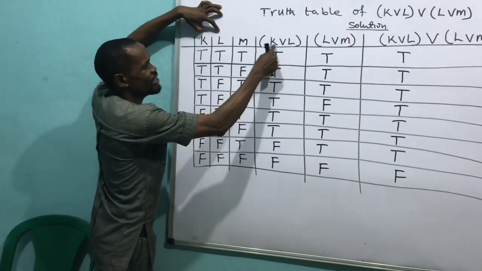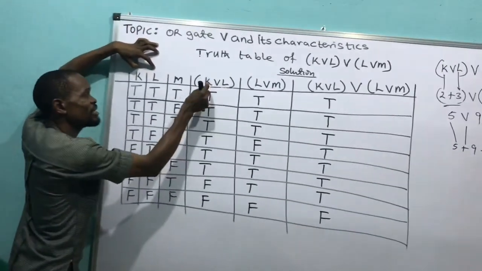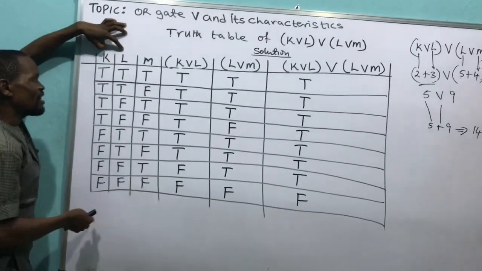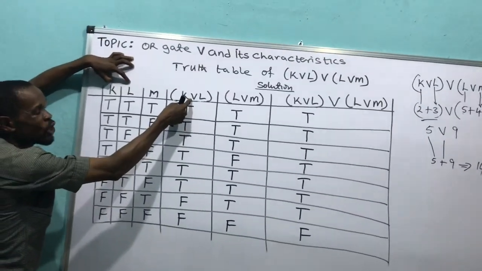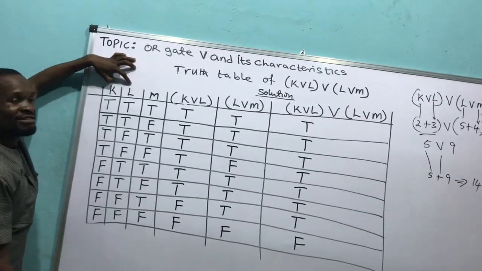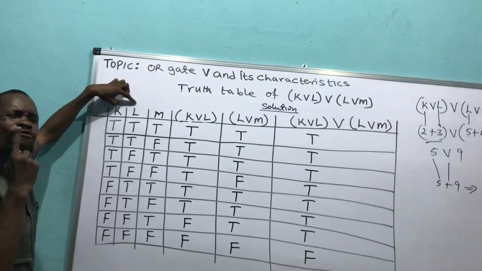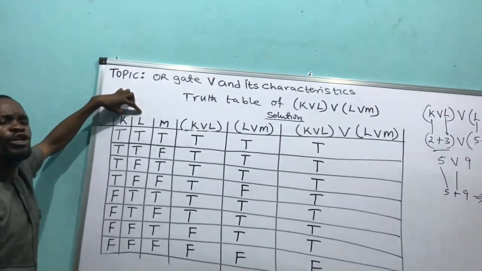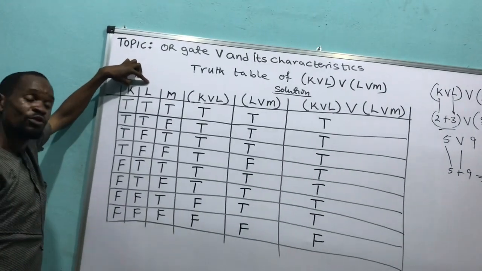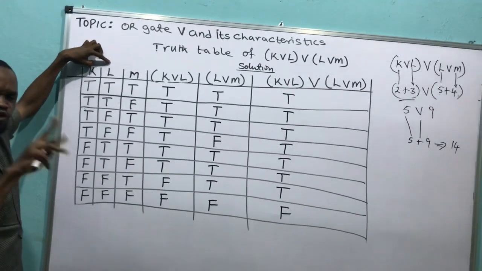Look at it. The OR gate is judging K and L, judging the statement of K and L. Look at the statement of K, and of L. And who is judging? Judge OR gate. Let's see the characteristics. You remember the characteristics of the OR gate, which we have said: it will only say false when the two of you have said false. The only thing that will be coming out from its mouth is true. False will only come out from its mouth when two of you have said false.